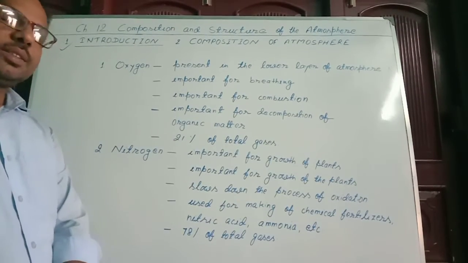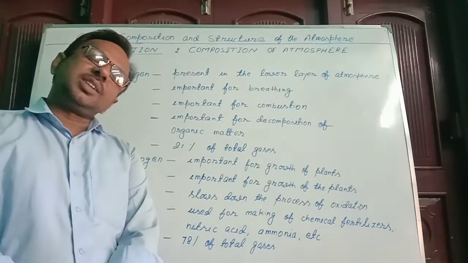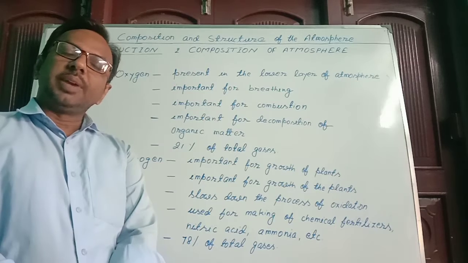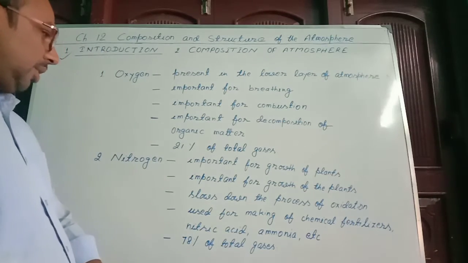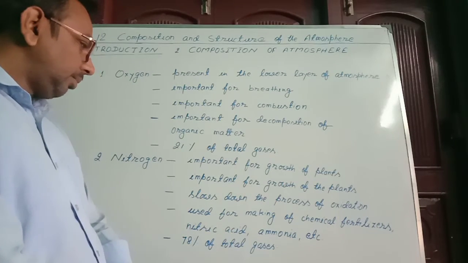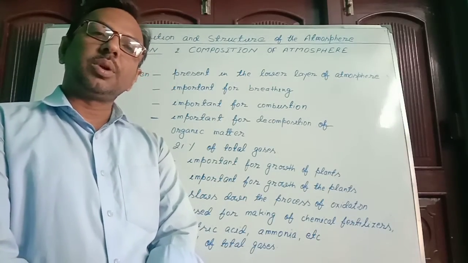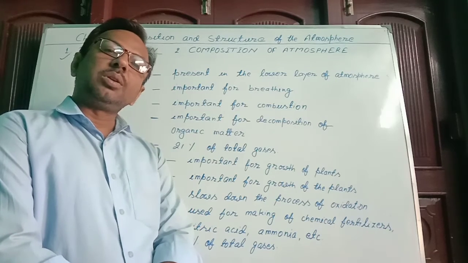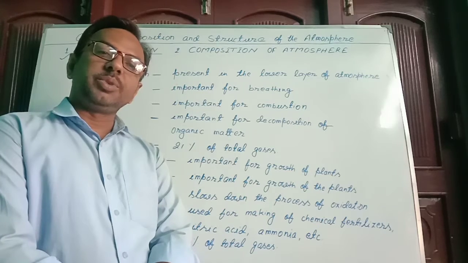Second gas is nitrogen. It is important for growth of the plants because plants use nitrogen for their growth. Plants do not get nitrogen directly from the atmosphere. Plants get nitrogen from the soil. It is important as it slows down the process of oxidation. The rate of oxidation is affected by the presence of nitrogen. If the amount of nitrogen is rich, then the rate of oxidation will be slow.